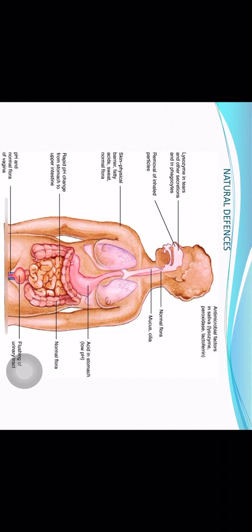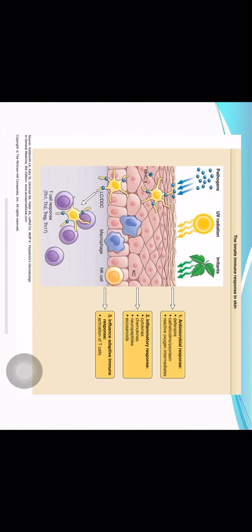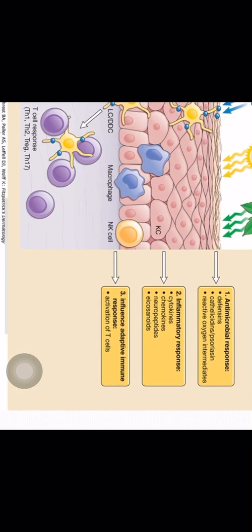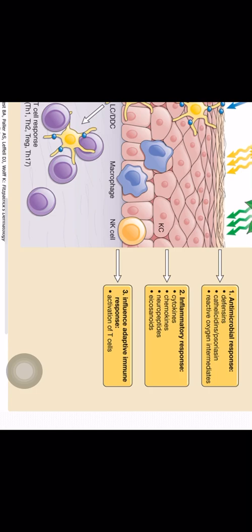They are present by virtue of constitution, by virtue of birth, and they do not change with exposure to external agents. They do not change with age. They will remain constant. That is the innate immunity. स्किन में मैकेनिकल बैरियर है, फैटी एसिड्स है, प्रोड्यूस बाय सेबेशियस ग्लैंड्स. प्रोपियोनिक एसिड है जो नॉर्मल फ्लोरा प्रोड्यूस करते हैं. These are all defense mechanisms. Antimicrobial response is there, inflammatory response is there, and influence adaptive immune response also.